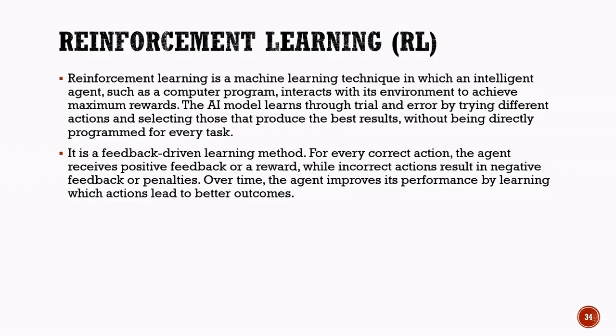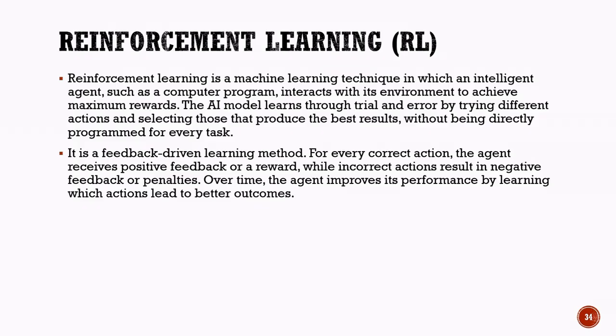The agent performs different actions and observes the results of those actions. If an action leads to a desirable outcome, the agent receives a reward. If the action produces an undesirable result, it receives a penalty or negative feedback. This process is similar to how humans learn many skills. We often learn by trying different approaches, observing the outcomes, and gradually improving our performance based on feedback. Reinforcement learning is therefore a feedback-driven learning method.